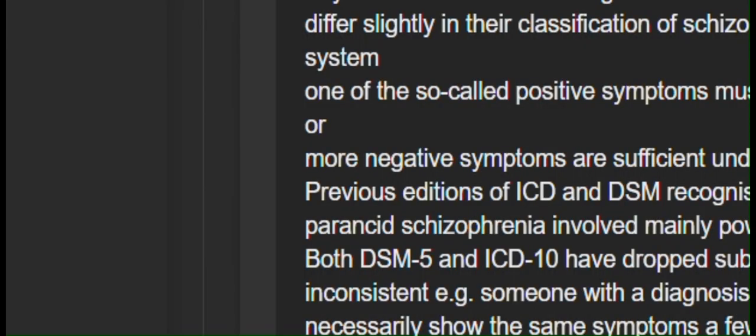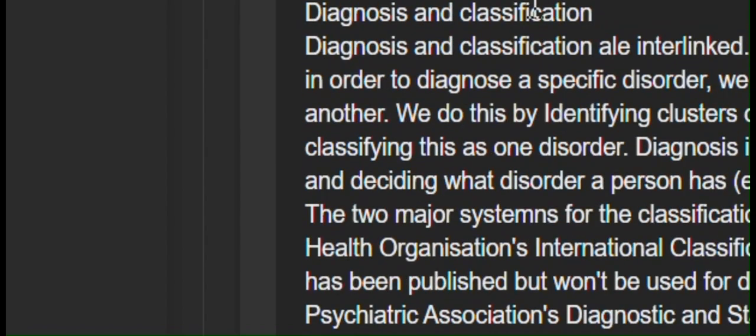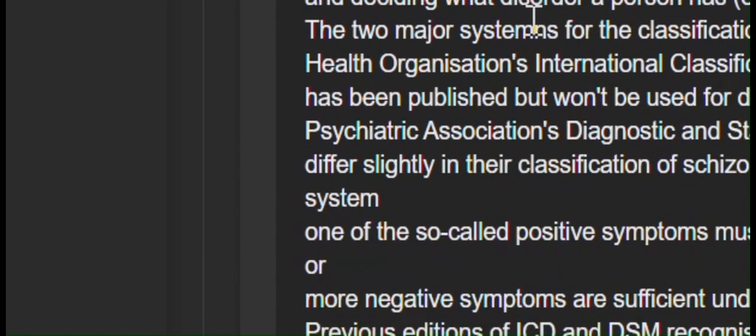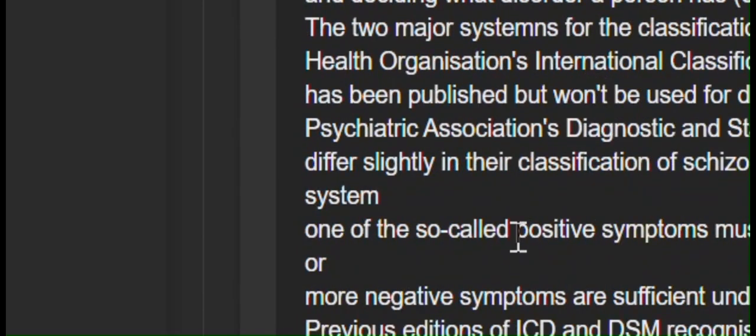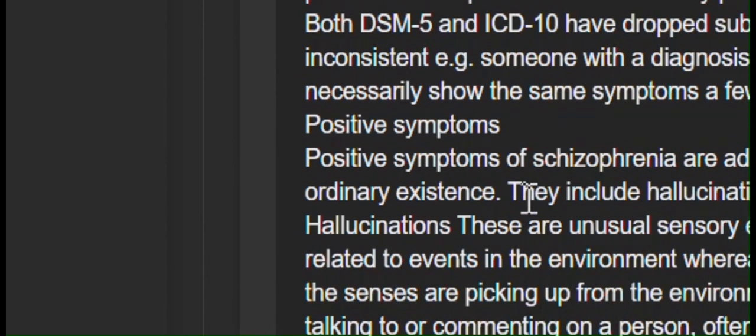The two major systems for the classification of mental disorder are the World Health Organization's International Classification of Disease, ICD-10. Version 11 has been published but won't be used for diagnosis until 2022, and the American Psychiatric Association's Diagnostic and Statistical Manual Edition 5, DSM-5. These differ slightly in their classification of schizophrenia. For example, in the DSM-5 system, one of the so-called positive symptoms must be present for diagnosis, whereas two or more negative symptoms are sufficient under ICD.